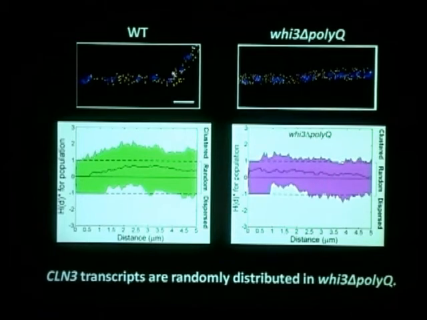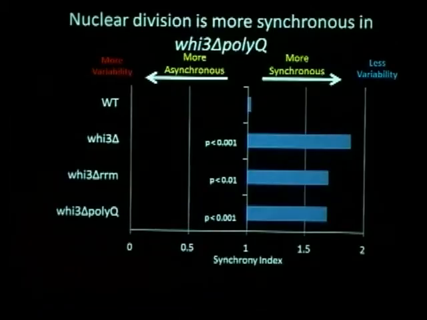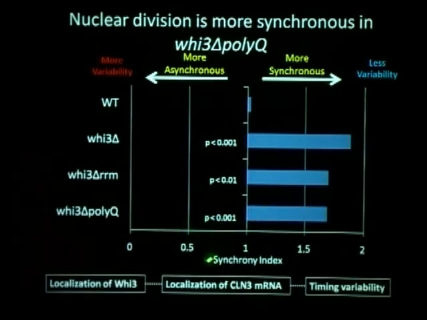And does that affect the cell cycle again too? There's a connection there. You can see that, just like V3, delta polyQ also shows a high degree of asynchronous nuclear division. That means that the cell cycle timing variability is greatly reduced in delta polyQ too. So that leads us to think that it's possible that heterogeneous localization of V3 generates the clustering of Cln3 mRNA, and the combination of these affects the cell cycle timing variability.